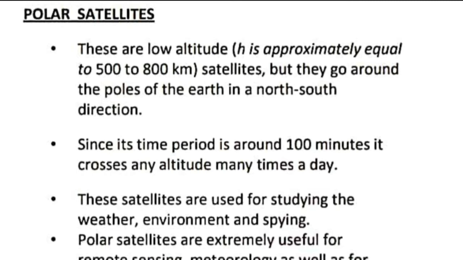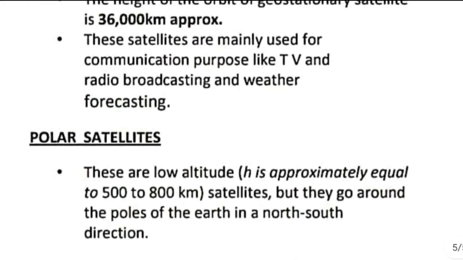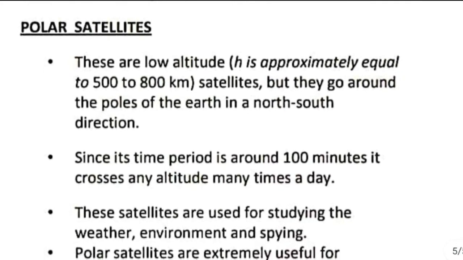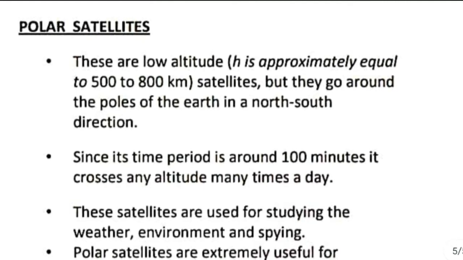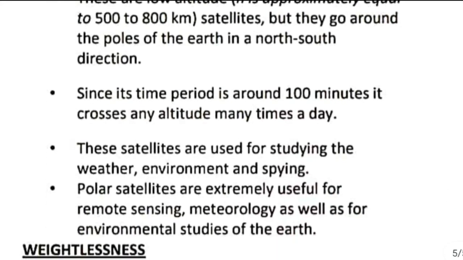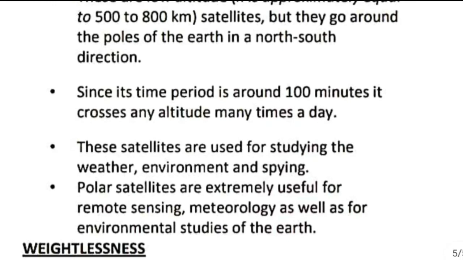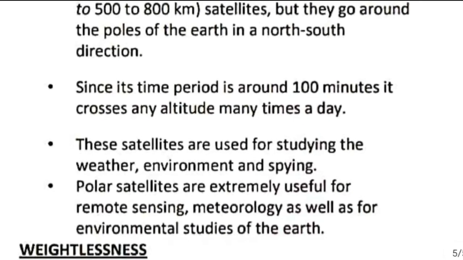So the height of polar satellites will be very less compared to geostationary satellites. Geostationary satellites, we understood, have a height of approximately 36,000 kilometers. And for polar satellites, the height turns out to be 500 to 800 kilometers. And they go around the poles of Earth in the north-south direction. The other one was in the west to east direction. And its time period is around 100 minutes.